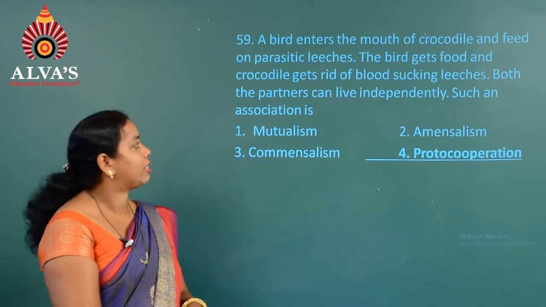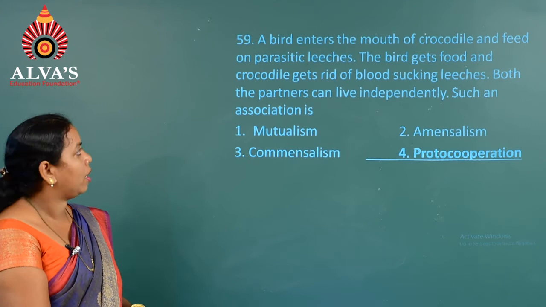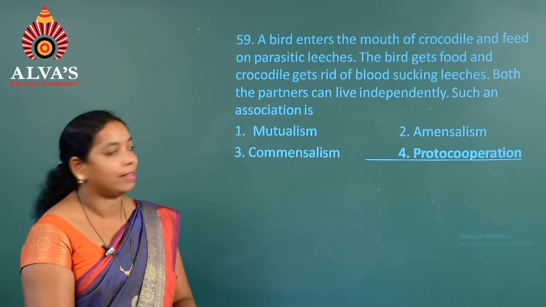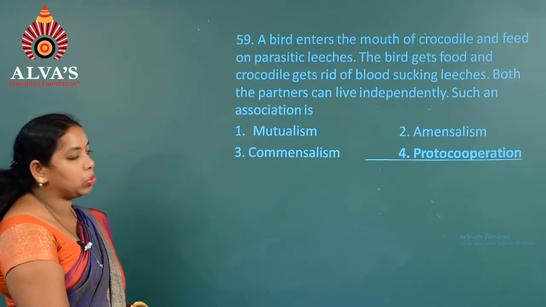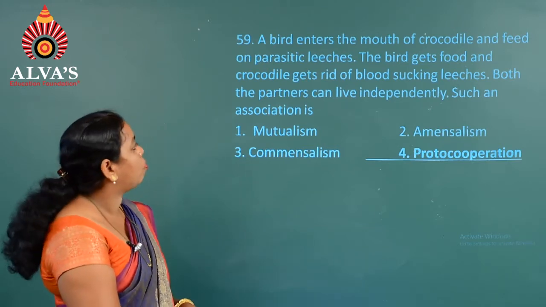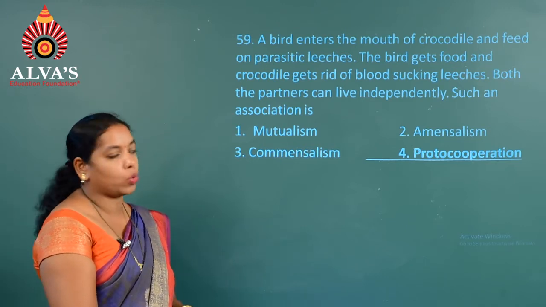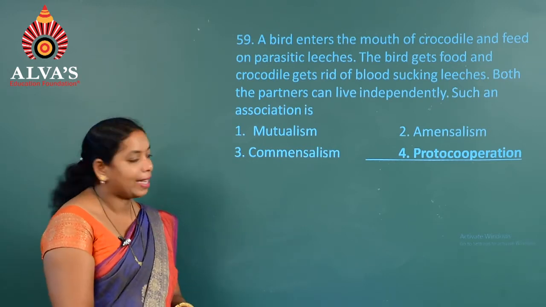We go to the next question, that is question number 59. A bird enters the mouth of a crocodile and feeds on parasitic leeches. The bird gets food and the crocodile gets rid of blood sucking leeches. Both the partners can live independently. Such an association is called.